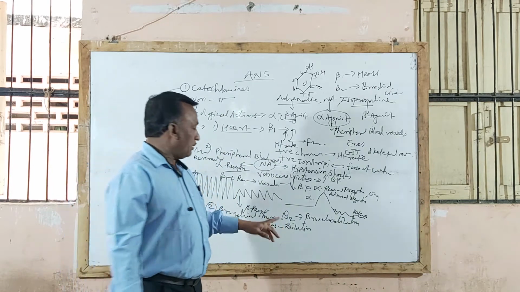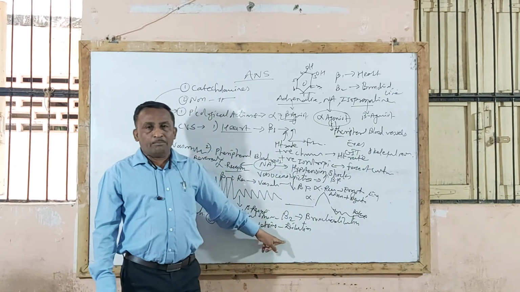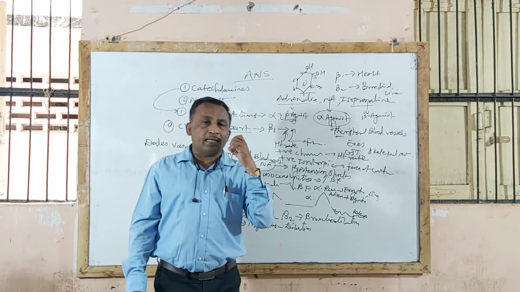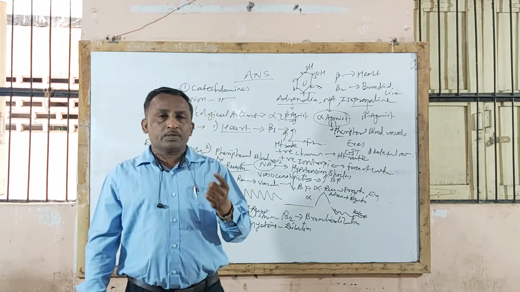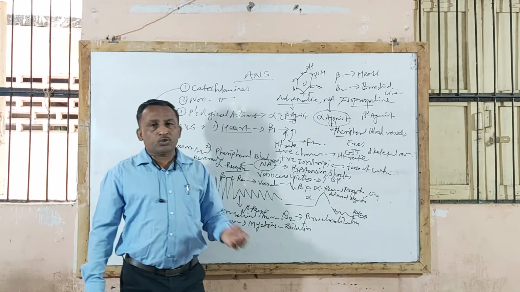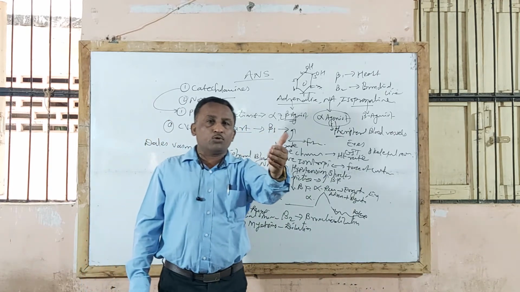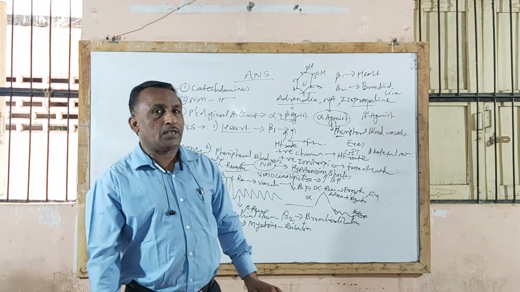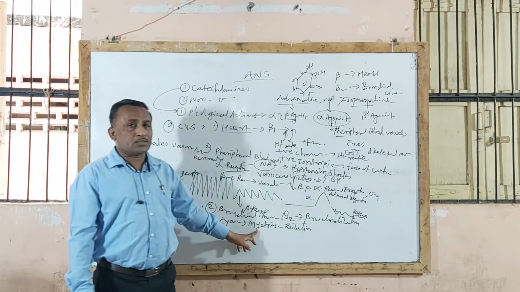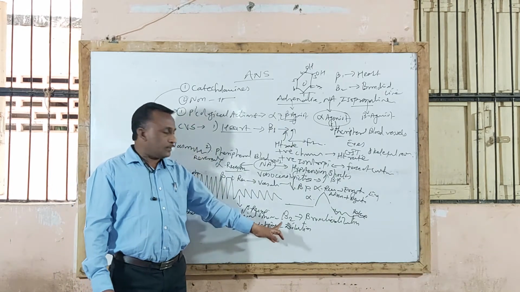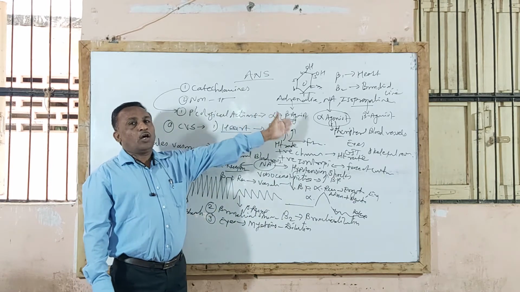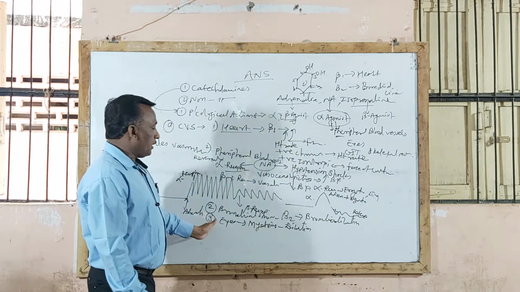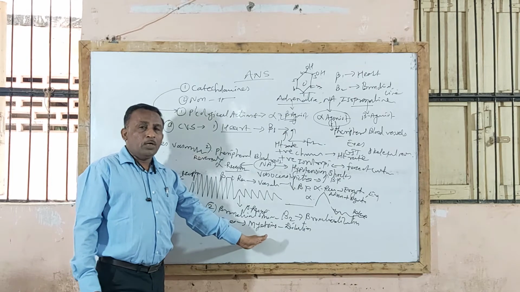Sometimes there may be a question: define mydriasis, give example. Mydriasis is nothing but dilation of pupil. There is an increase in size of pupil than normal. Such an individual can see only far away objects, he can see only things that are far. He cannot see nearer objects. That phenomenon is called mydriasis, and the drug is a mydriatic drug. Examples of mydriatic drugs are adrenaline, noradrenaline. By acting on alpha receptor they cause dilation of pupil.